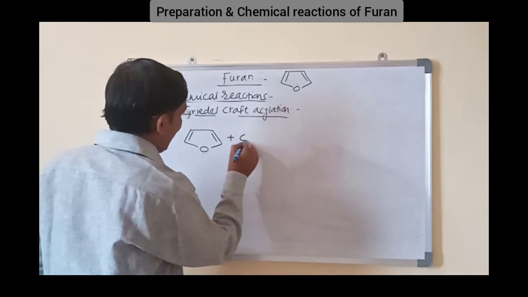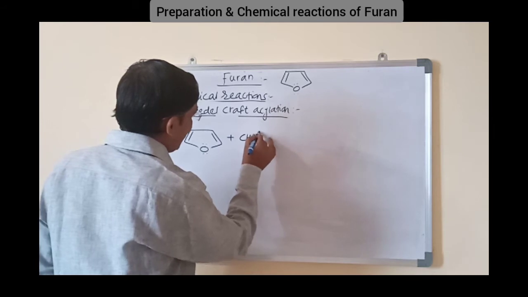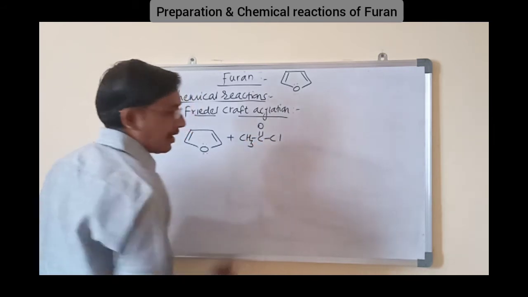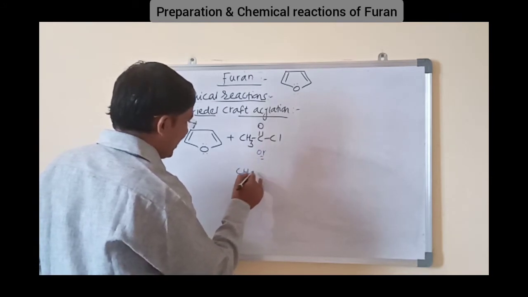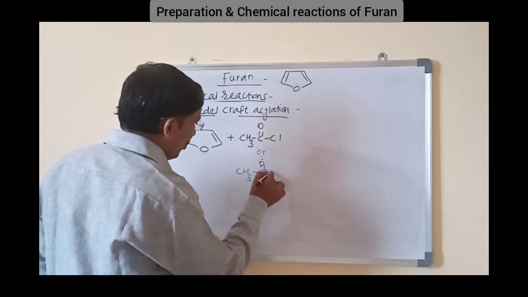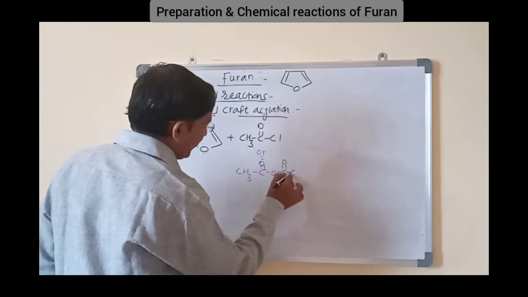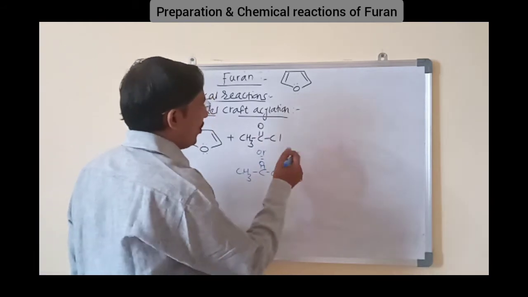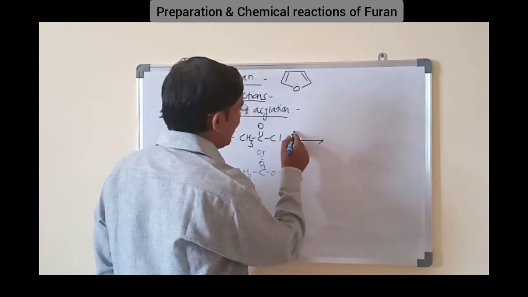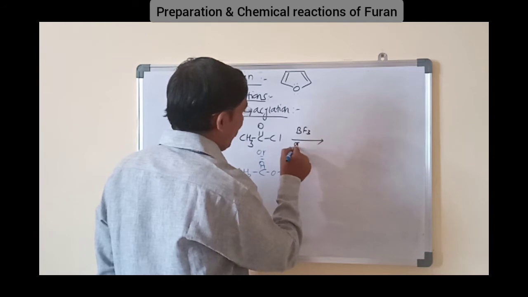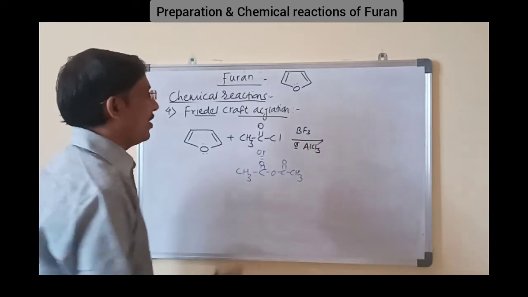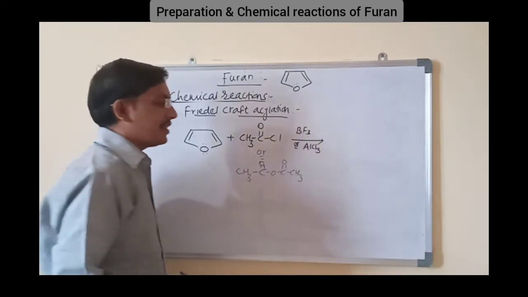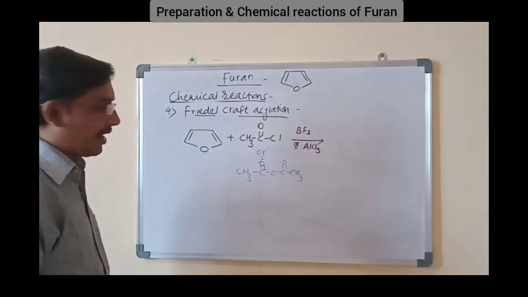Furan is treated with acetyl chloride, CH3COCl, or acetic anhydride, that is CH3C double bond O, OCOCH3, in presence of anhydrous AlCl3 or BF3, which are again Lewis acids, having the affinity towards Cl minus and here CH3COO minus.